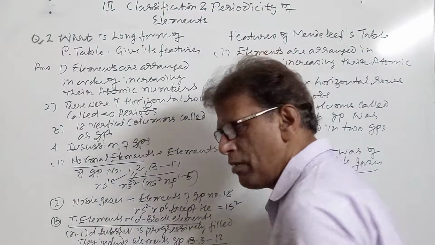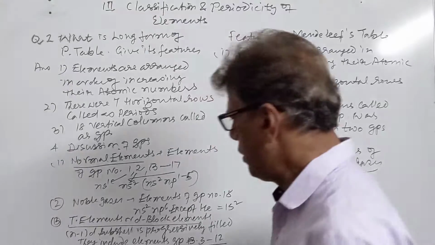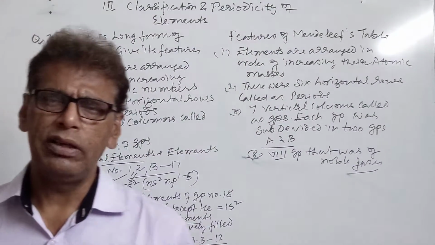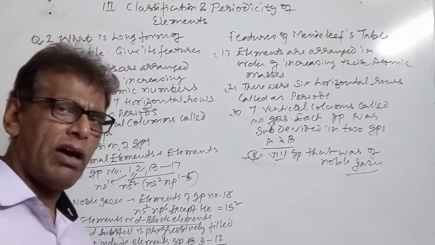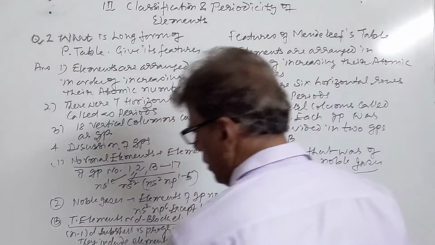These are the hard elements except mercury, which is liquid. All other elements are solids. They are highly malleable, ductile, they have good conductivity, electrical as well as thermal. They produce colored salts, they form complexes. So this is all about transition elements.